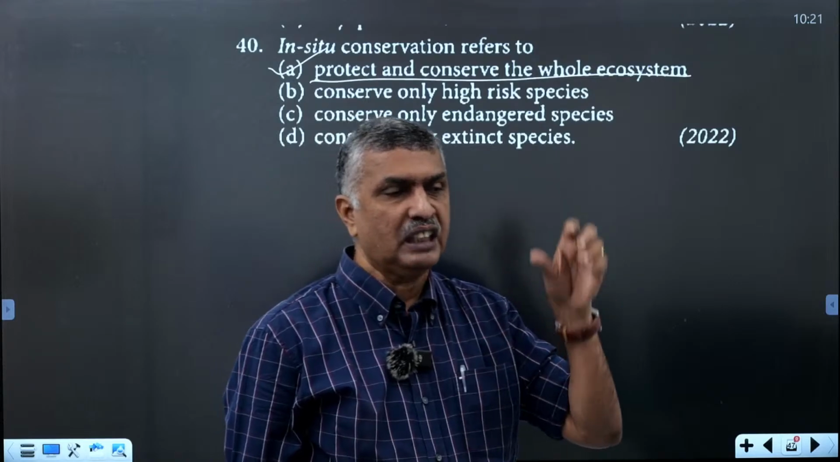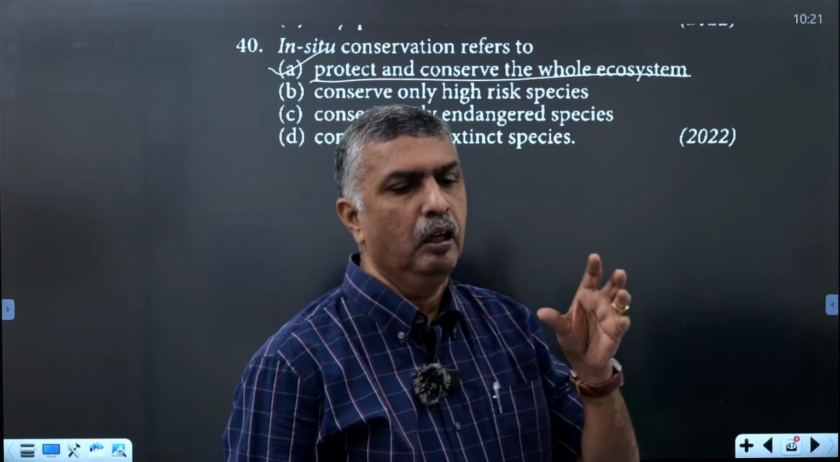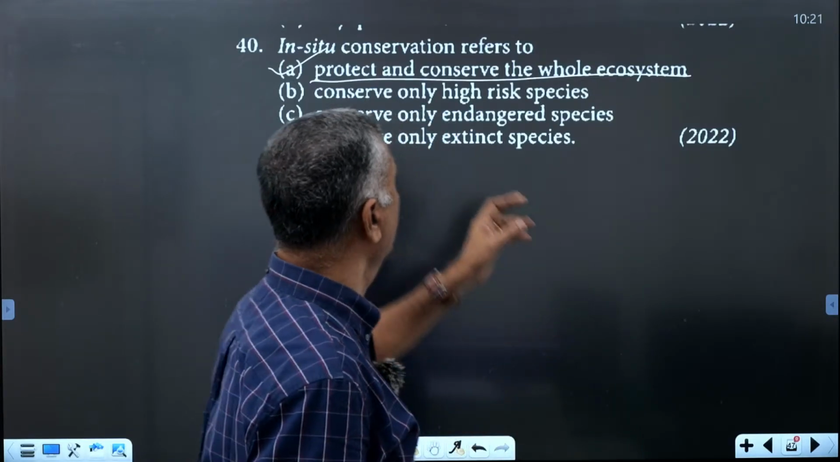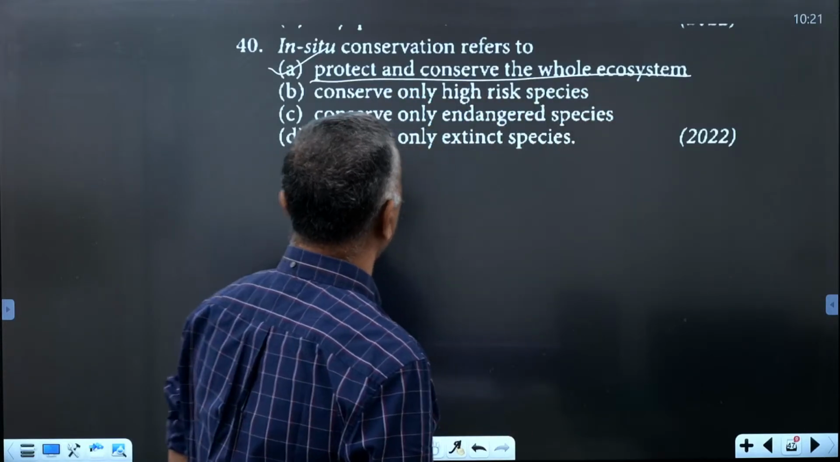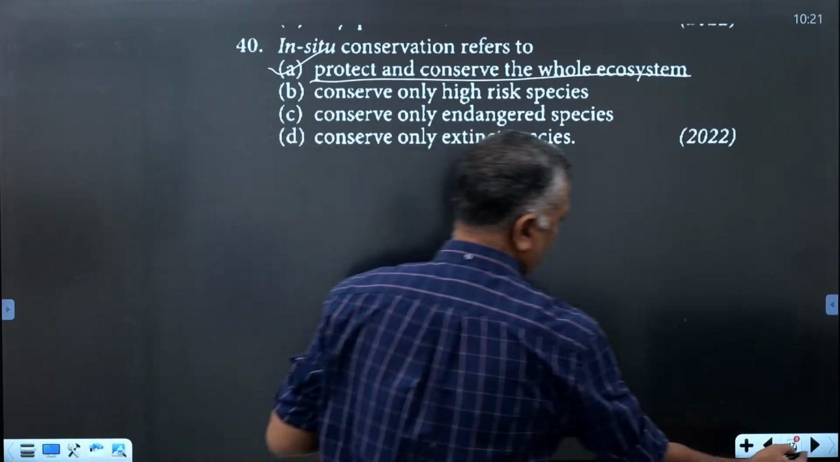The tiger inhabits the forest, and as such it will be protected or conserved there. This protects and conserves the whole ecosystem. That is called in situ conservation.